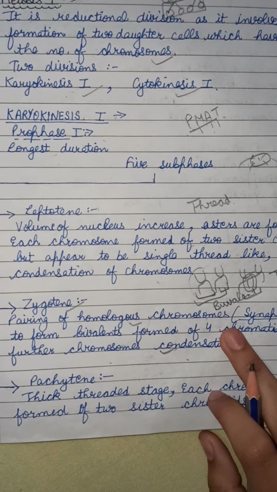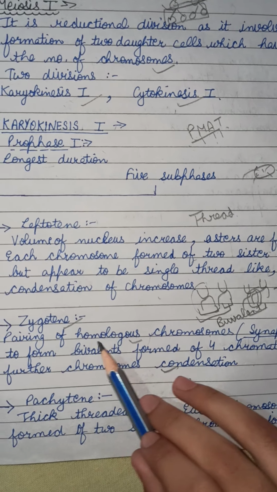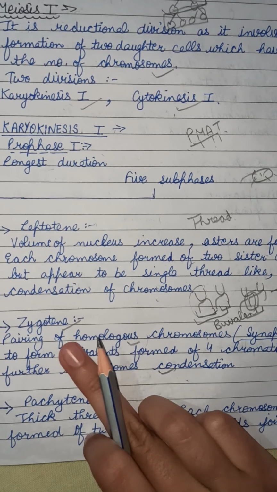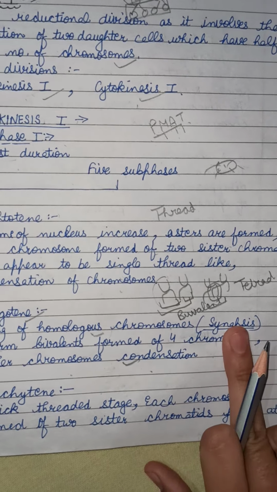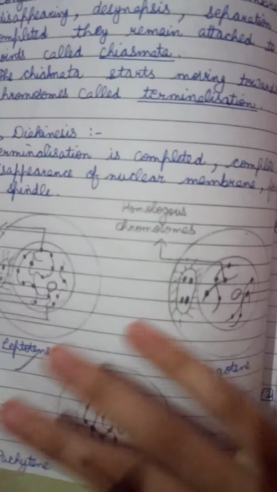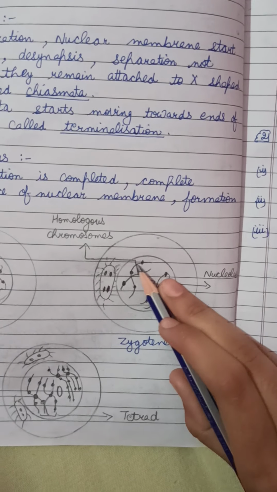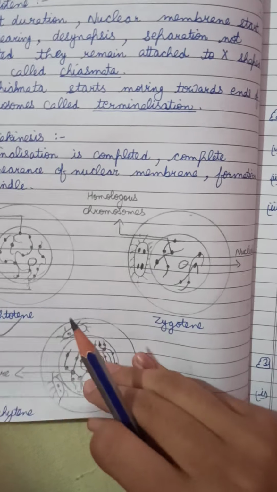It is important to remember that it is also called synapsis. Another name for pairing of homologous chromosomes is synapsis. So like this, here it is given: pairing of homologous chromosomes.